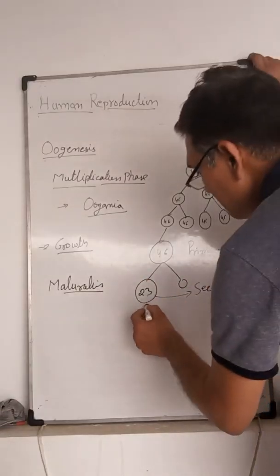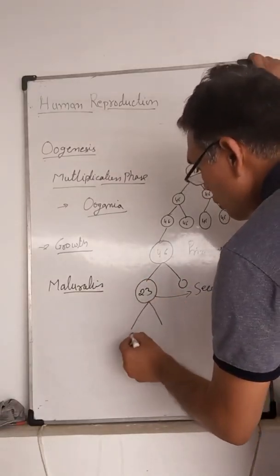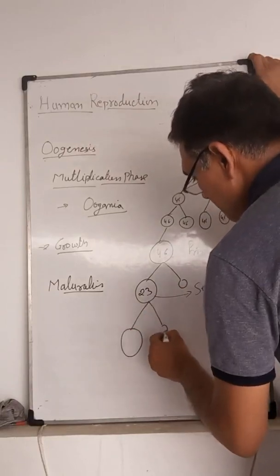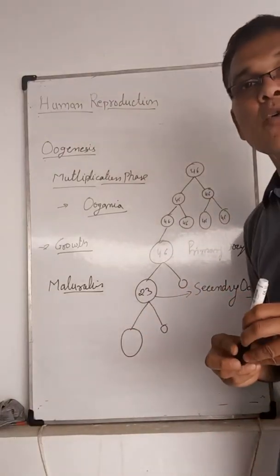The second division occurs just before the fertilization, which is again an unequal division.